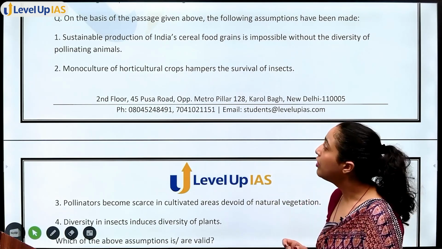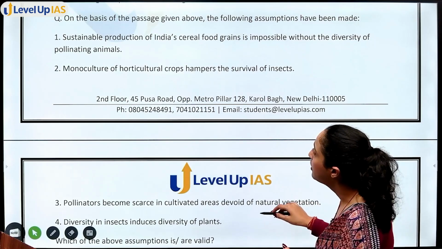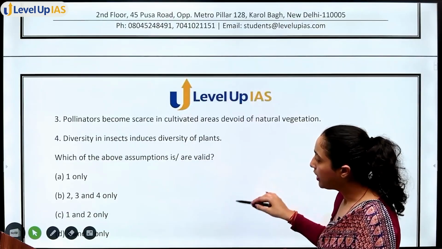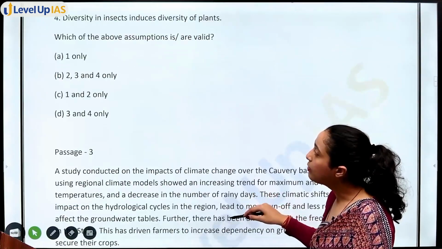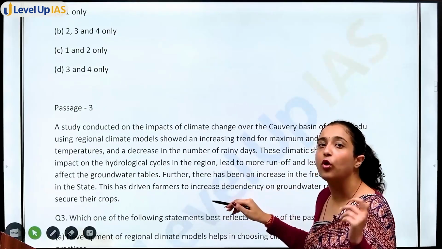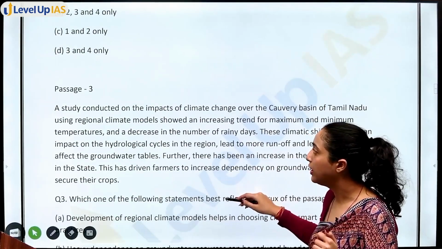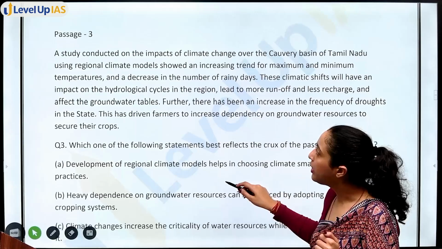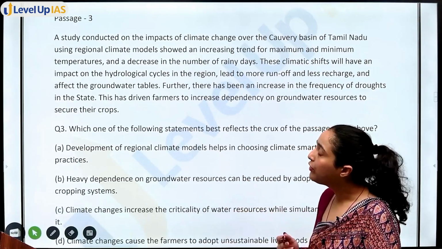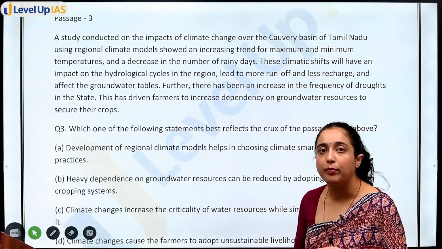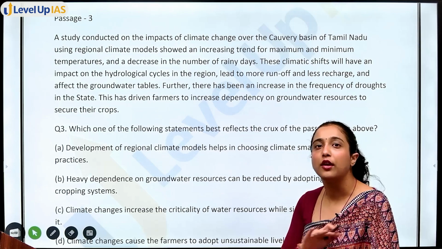So this is again not the correct one. Again, it also says that the diversity of animals should be very high to pollinate. So it is not that important. Even if there are a few pollinators, then also it can happen. It is not that it cannot happen.